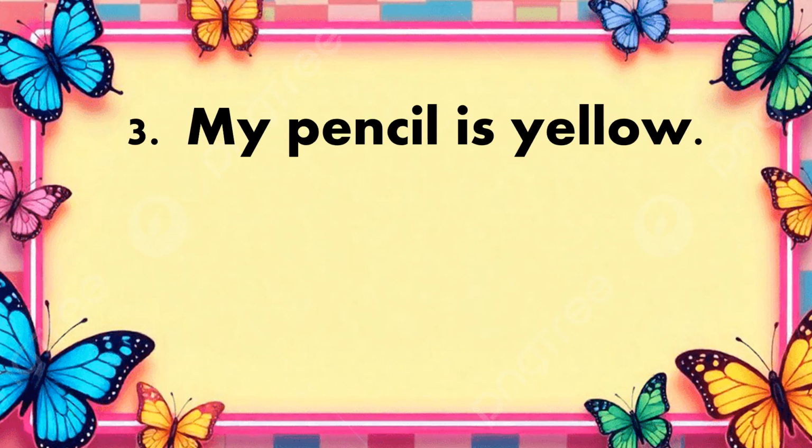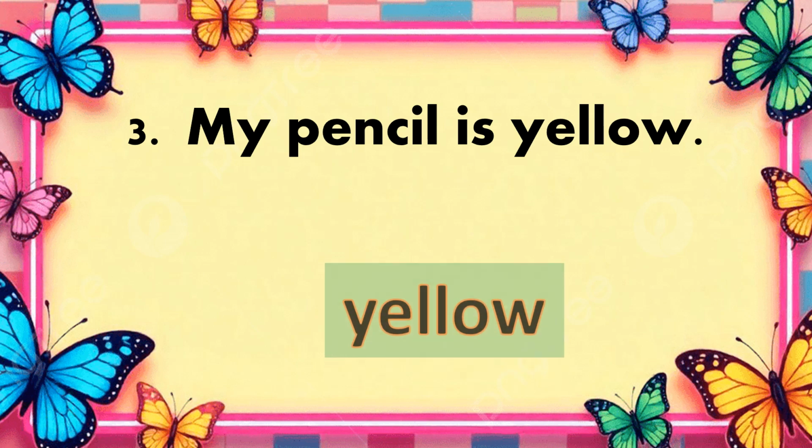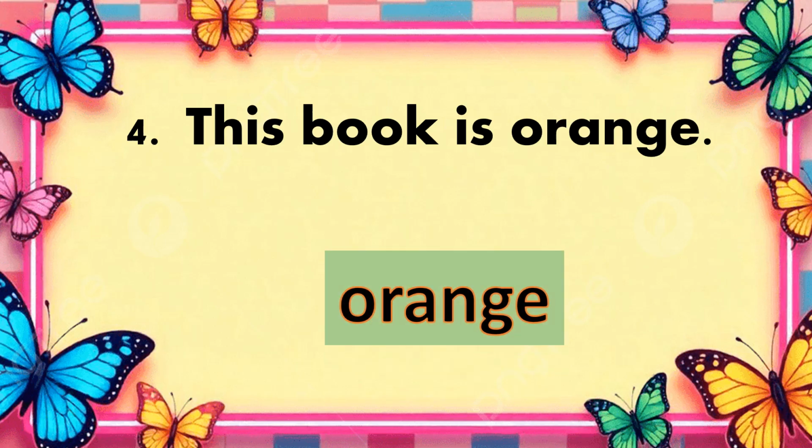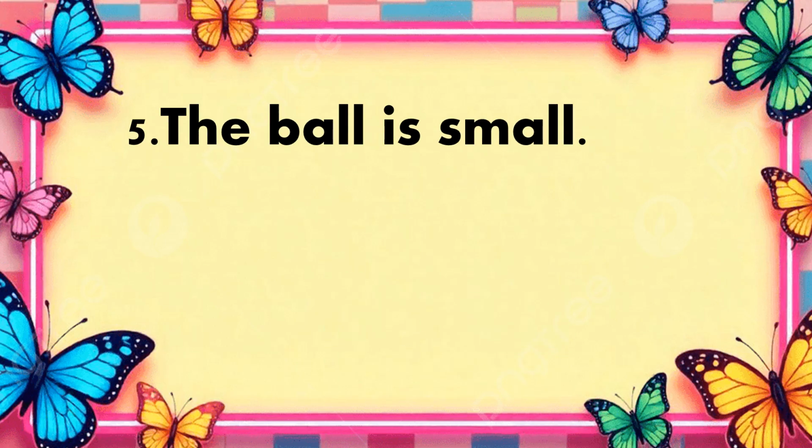Number three, my pencil is yellow. The correct answer is yellow. Number four, this book is orange. The correct answer is orange. Number five, the ball is small. The correct answer is small.